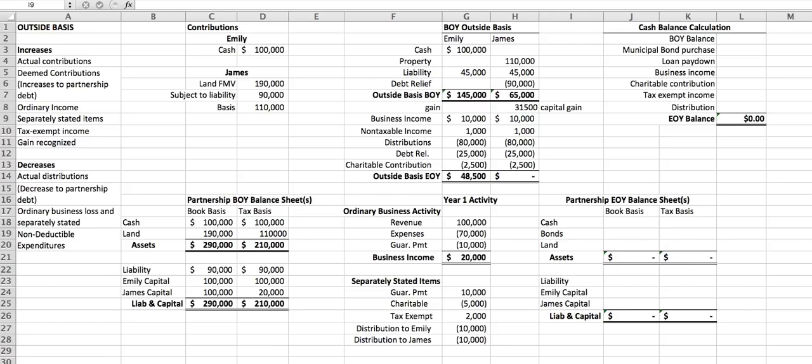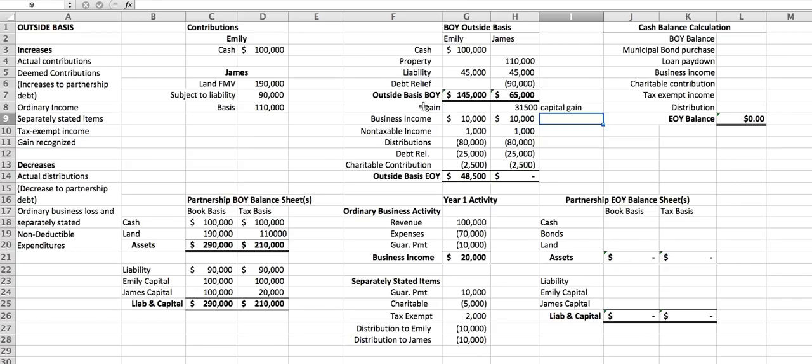In this case, if a 1231 asset is contributed, we know for sure that it's been held for at least 1 year. So this capital gain of $31,500 that he'll recognize is a long-term capital gain. And that's important because James is an individual and long-term capital gains are taxed at preferential rates.